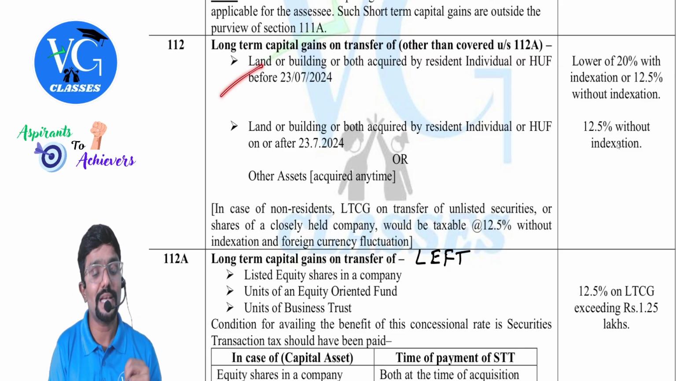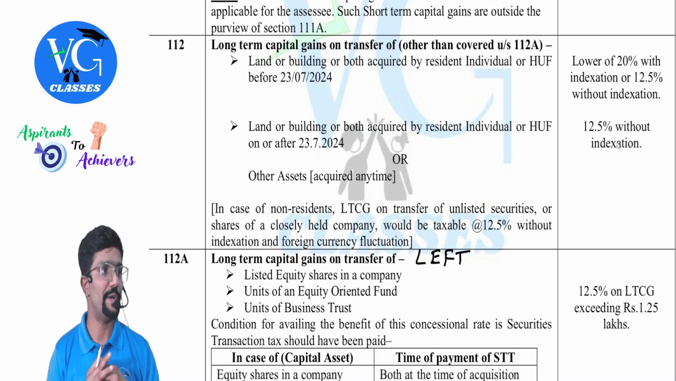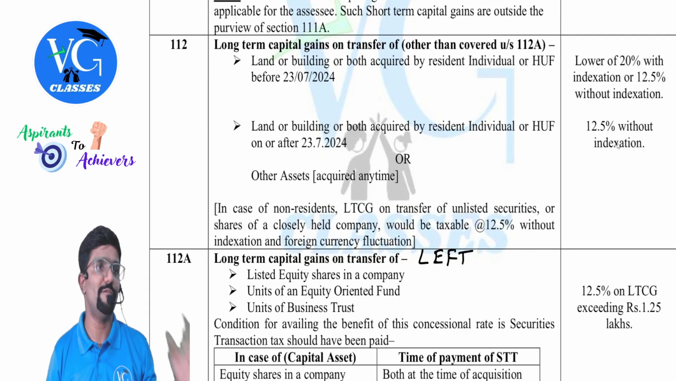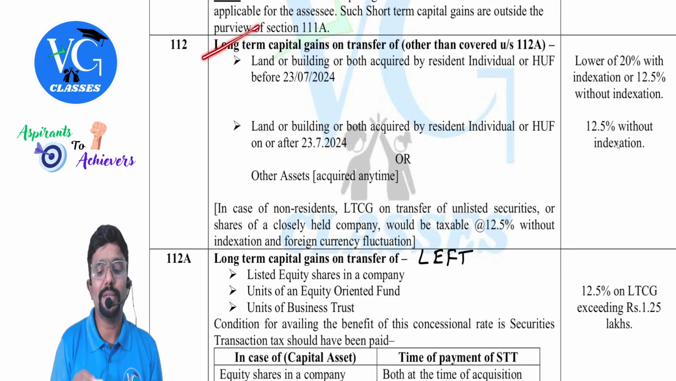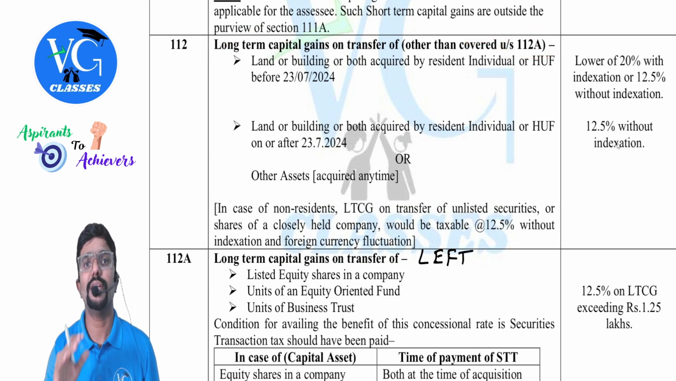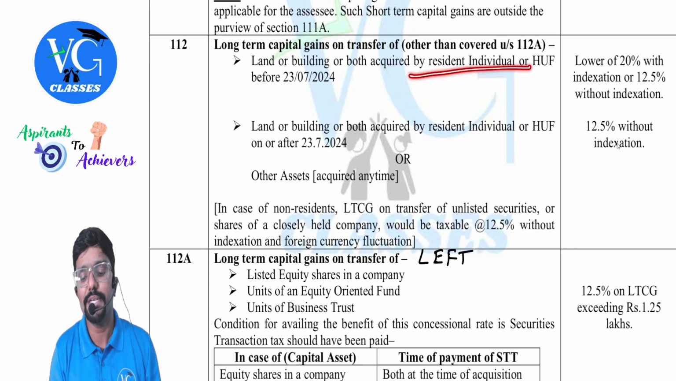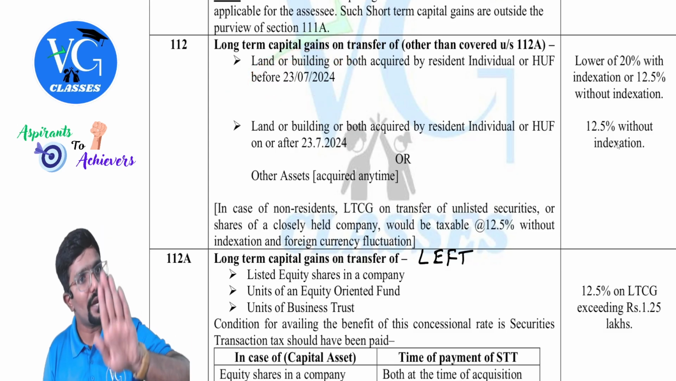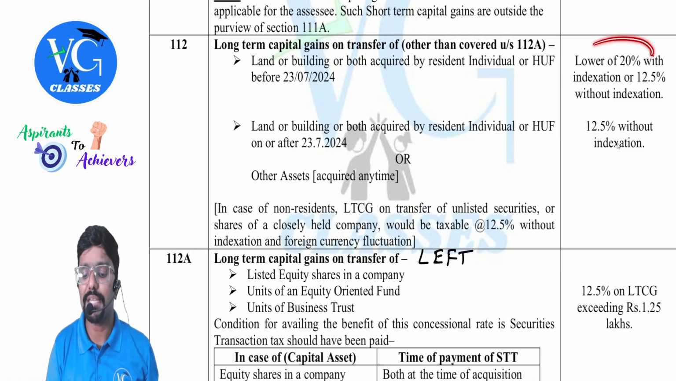Okay, fine. Listen. First, which is the asset I will talk about? Because there are two categories of assets covered here. Section 112 covers any asset other than LEFT, which is long-term in nature. But under that, there are two categories. Long-term capital gain on the transfer of assets other than those covered under section 112A, that is other than LEFT. If it is a land or building or both acquired by a resident individual or HUF before 23rd July, but sold after 23rd July, what is the tax rate, guys?